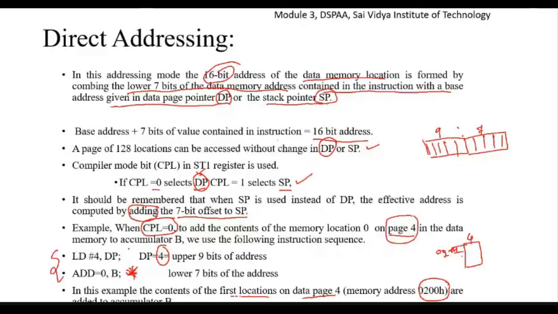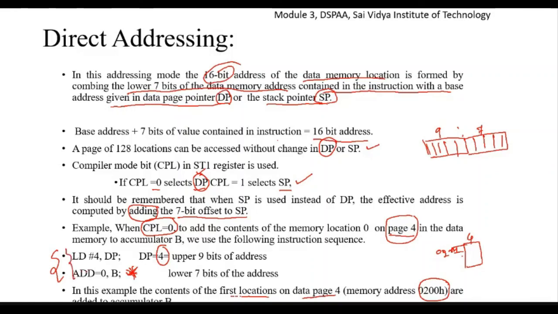Once the effective address is calculated, whatever value is there at that effective address will be fetched and added. What content are we adding? The first location on data page 4 is added to accumulator B. So whatever is there in that page, pointed to by the data memory page pointer, will be added with the accumulator content. So this is one simple example.